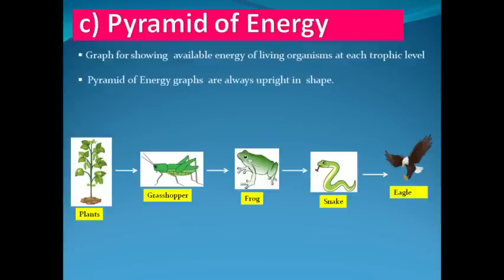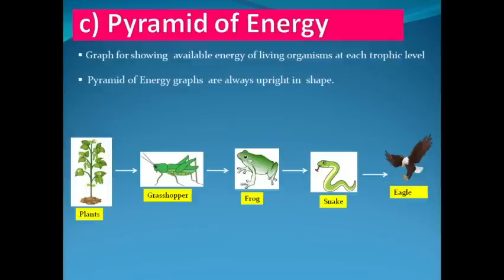Now plant will utilize part of this energy for carrying out its metabolic activities such as growth, respiration, photosynthesis, etc. Now, part of this available energy will be taken by grasshoppers in the form of food.